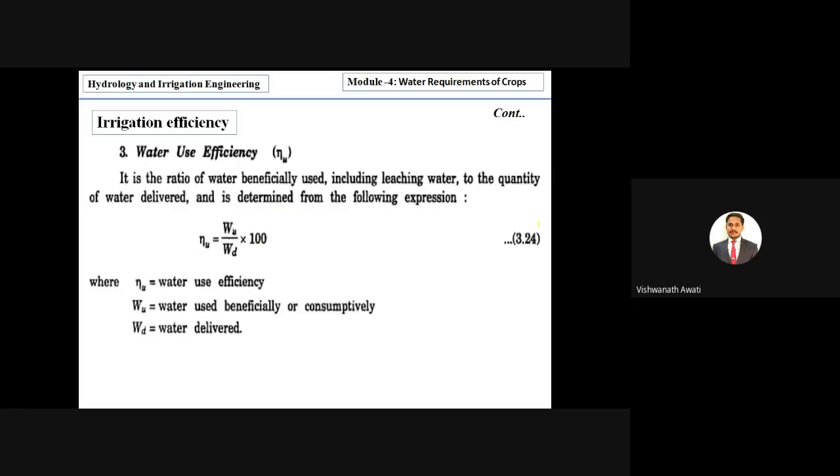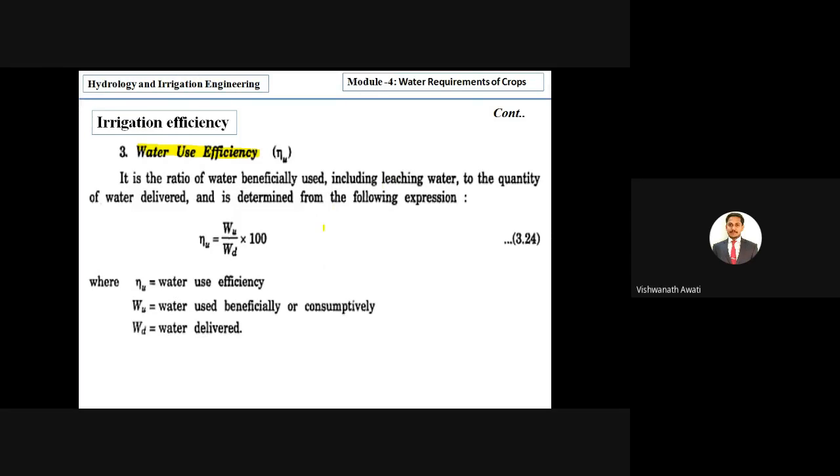Okay, so next we will go for water use efficiency. It is the ratio of water beneficially used, including leaching water, to the quantity of water delivered, and it is determined from the following expression.